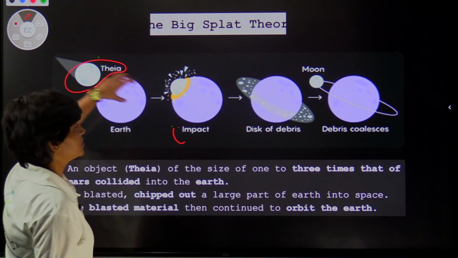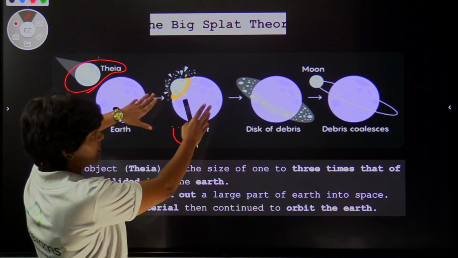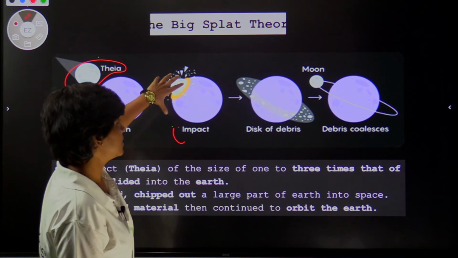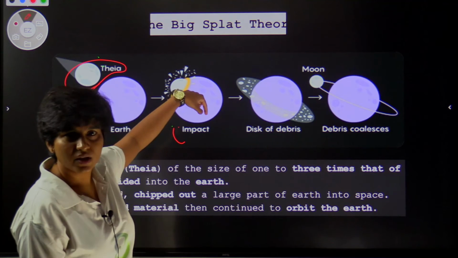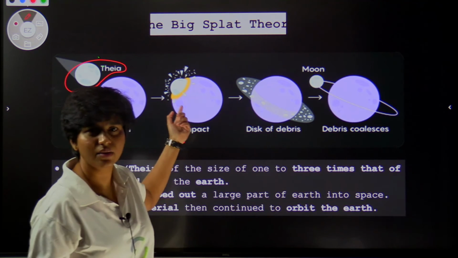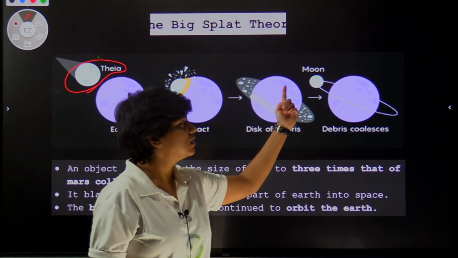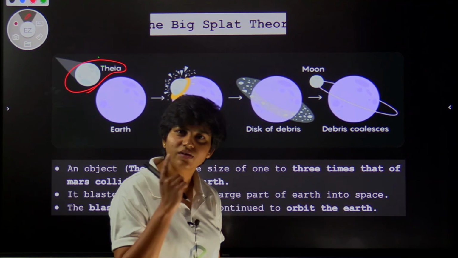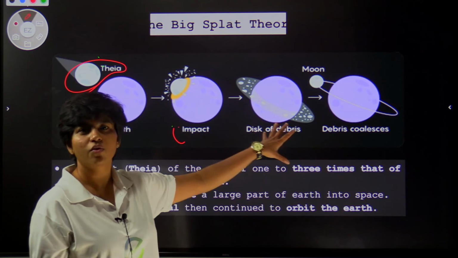So when this object collided with the Earth, there was a huge explosion of debris around, and this debris along with the Earth and this object started orbiting the Earth. One of the pieces of debris stayed in orbit of the Earth and continued to rotate around it. So this is another theory of how the Moon was formed.